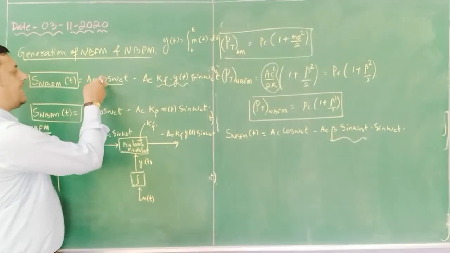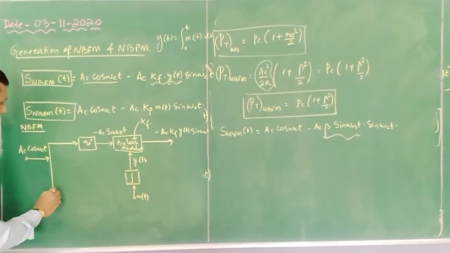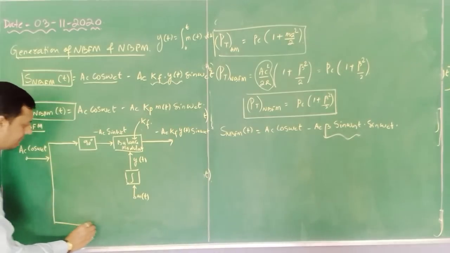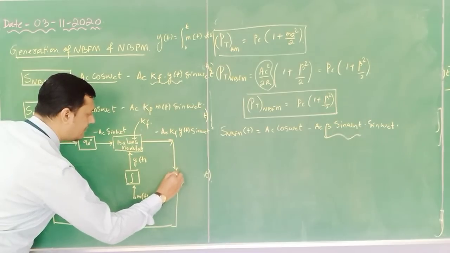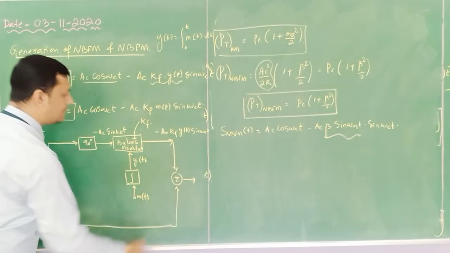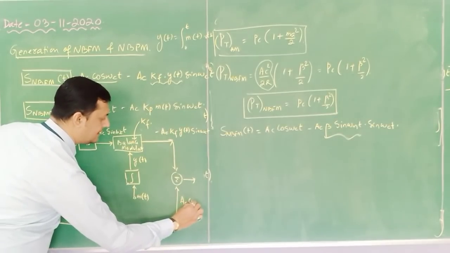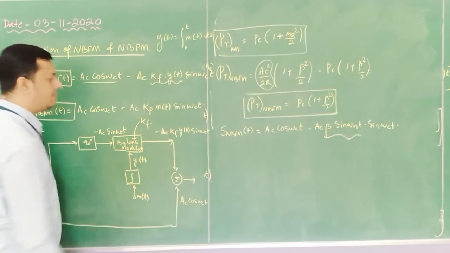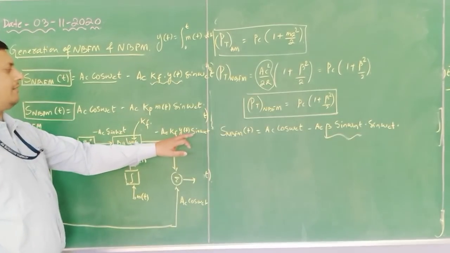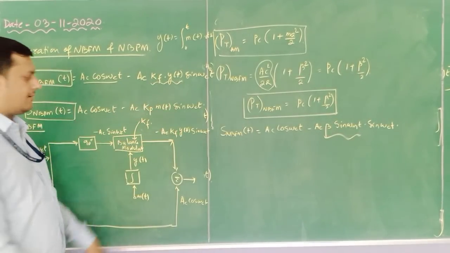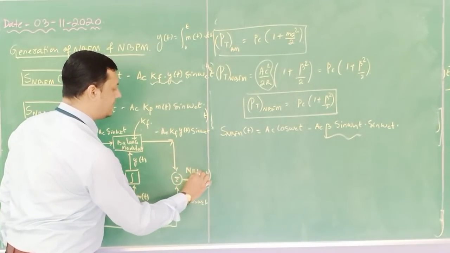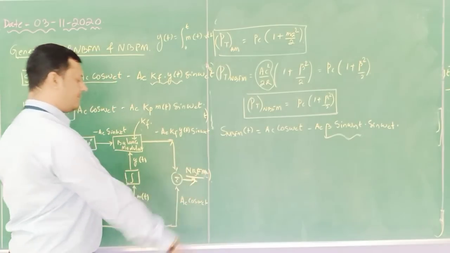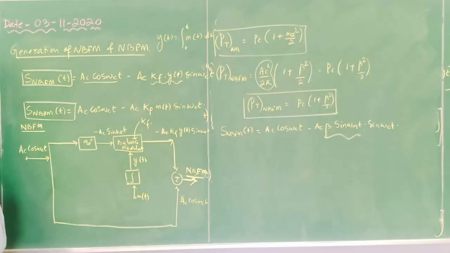Now this component is added to the carrier component. So what I will do? Again I will use the same carrier and here I will add it. So here it is AC cos omega ct minus AC kf y of t sin omega ct, which is the second component. So whatever I will get at the output of the adder is called NBFM. Okay, so this is the block diagram for generation of NBFM signal.